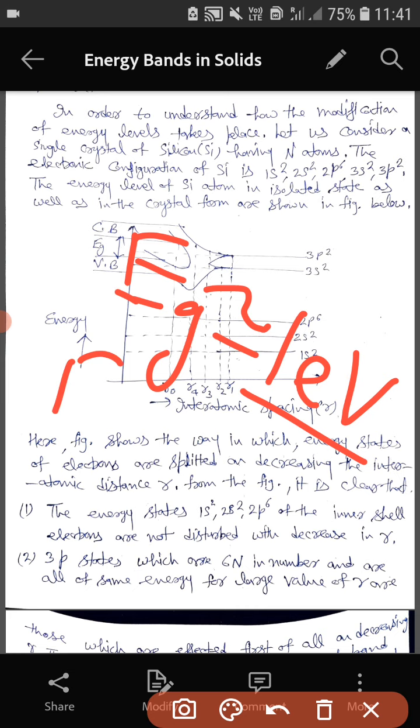If the band gap value is of the order of 5 electron volt, then that material is known as an insulator.